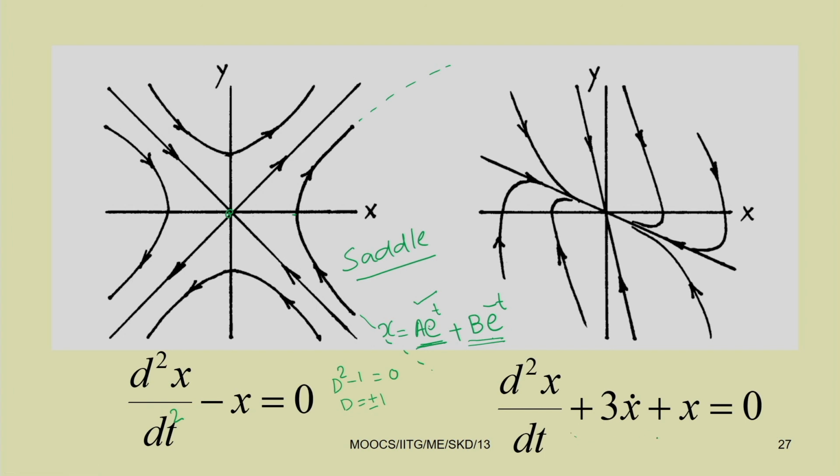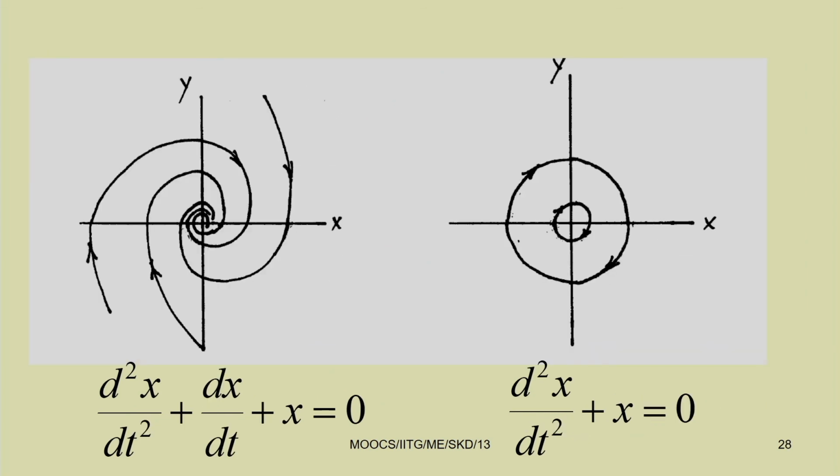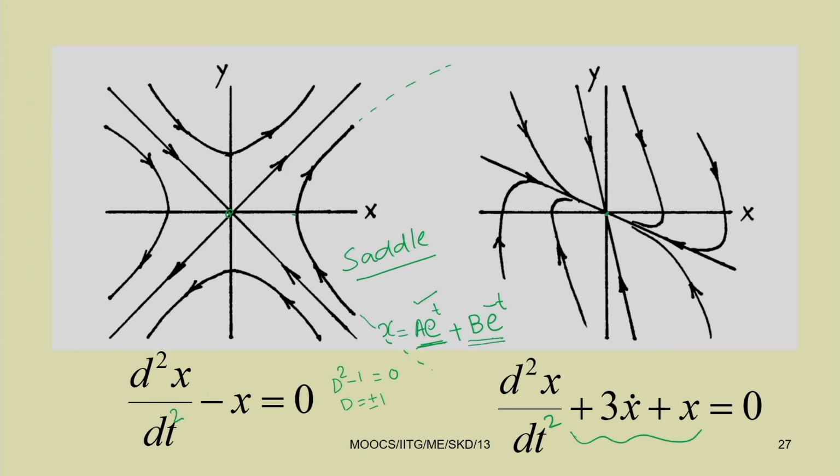Now let us take this equation. This is similar to the free vibration of a single degree of freedom system. In this case, you will get the spiral, so it is spiraling into the system. You have a stable point, a stable spiral point. Here it is d square x by dt square plus damping plus x. It is spiraling here, but in the previous case, all the points are coming to the same point.